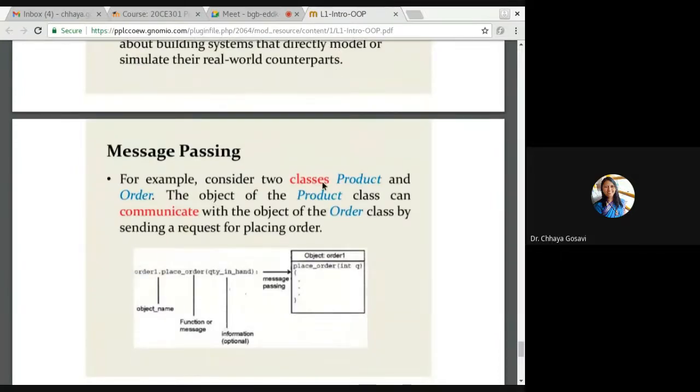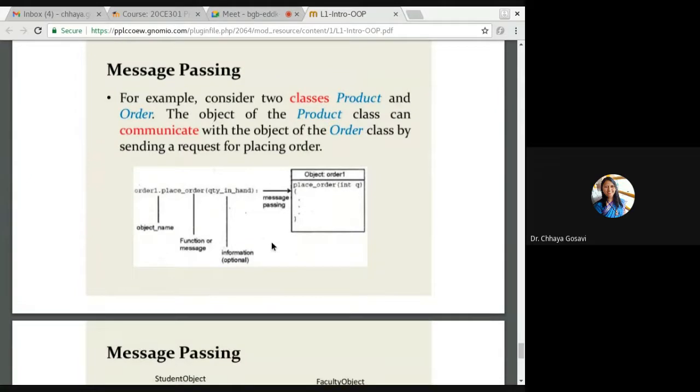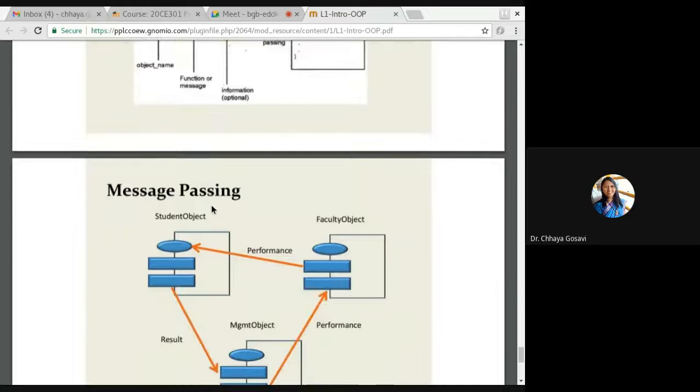For example, if there are two classes, product and order, suppose I want to order something from any online portal, the object of the product class can communicate with the object of the order class by sending the request of placing an order. I want to place an order. So what is the quantity? What is the rate? I want a gift wrap or not. Depending upon that, it will send me the amount. Once I pay the amount, the order will get delivered. So this is message passing. Place order and it will do things and the order will get placed.